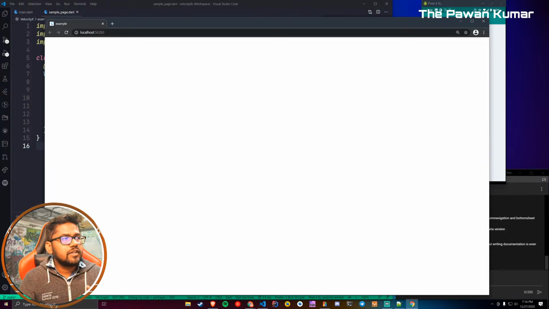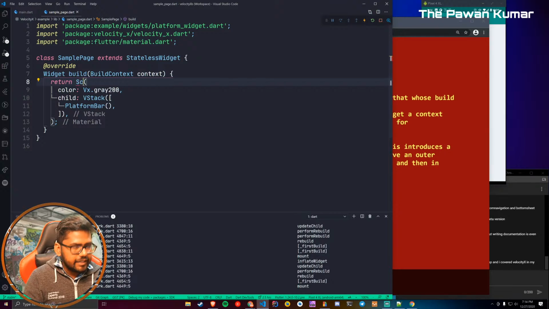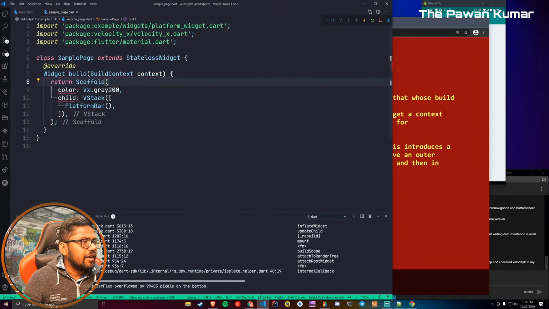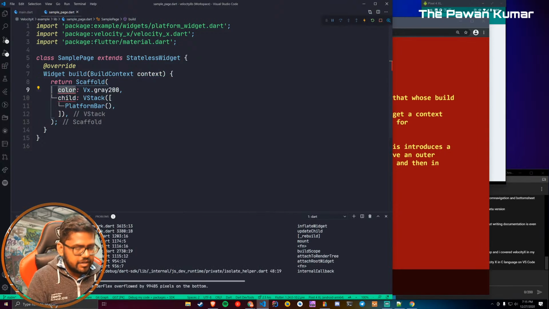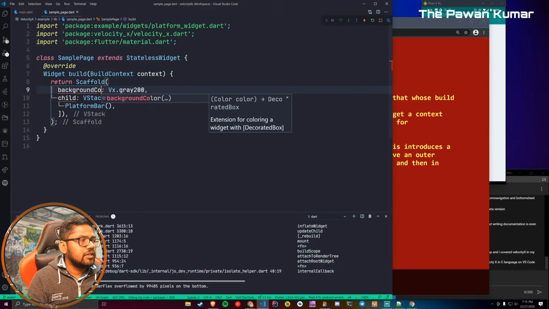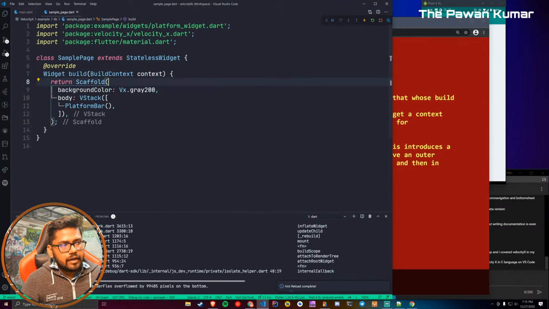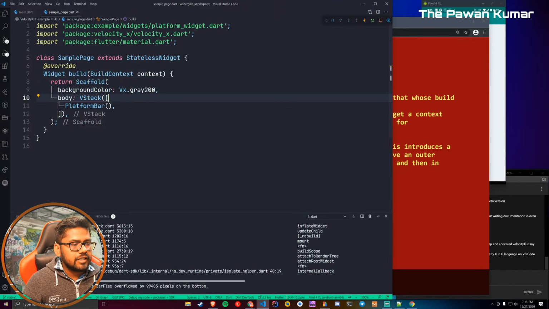Okay, I think we have the browser here. Oh, it is here. So now you'll see something different, and that is, okay, we got an error because we are using material. Let's add a scaffold with a background color, because the thing which I want to use is of scaffold, but I was using material for that.